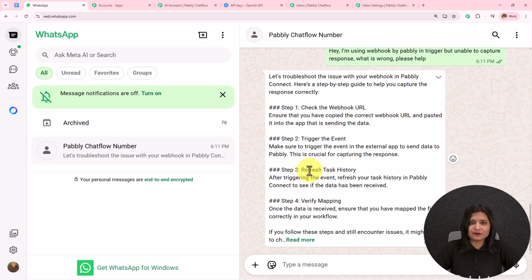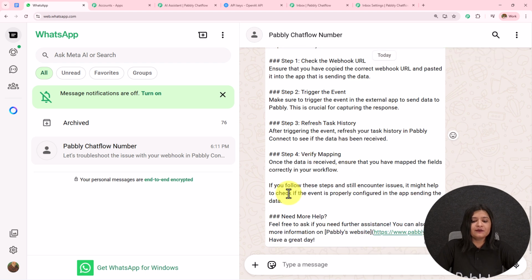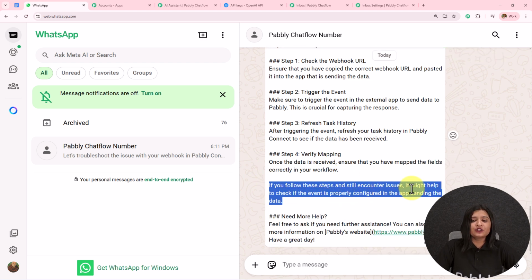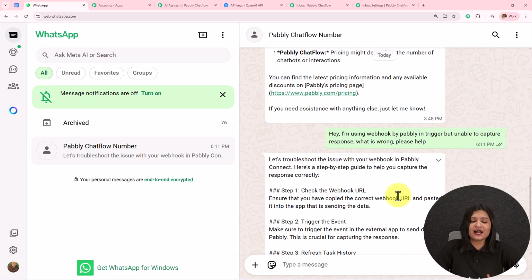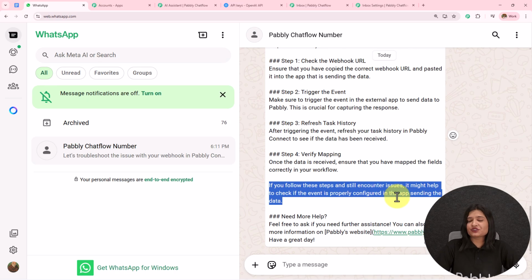And here it has sent me this message. Let's troubleshoot the issue with your webhook in Pabbly Connect. So step 1 is check the webhook URL, trigger the event, refresh the task history, verify mapping. If you follow these steps and still encounter issues, it might help to check if the event is properly configured in the application sending the data. Need more help? Feel free to ask. If you need further assistance, you can also find more information on this particular website. So it has answered my question, it has resolved my query. This is how this AI agent is going to work.